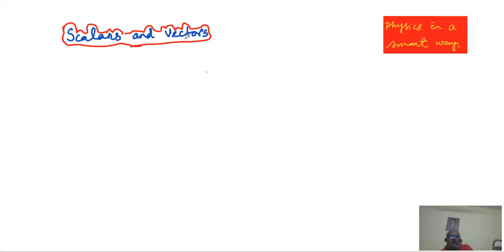But the thing is that if a student is not given full awareness, a complete idea, of scalars and vectors, if a student doesn't know how to handle vectors efficiently, then at every stage he or she will be faltering, he or she will be having some problems. So, usually, whenever physics comes in, the first topic, as we old-timers believe, scalar and vector must be the first one to be discussed. So we are starting with scalar and vectors.